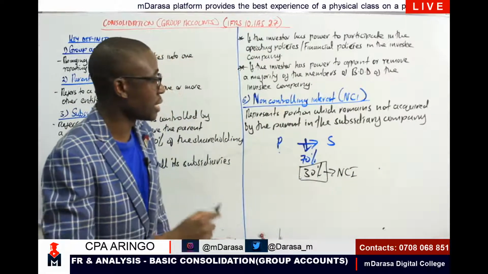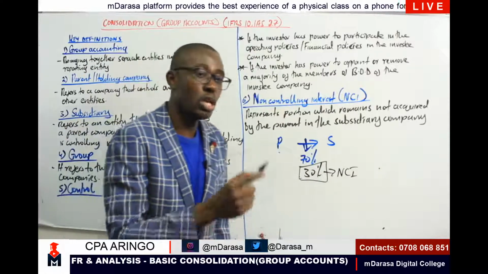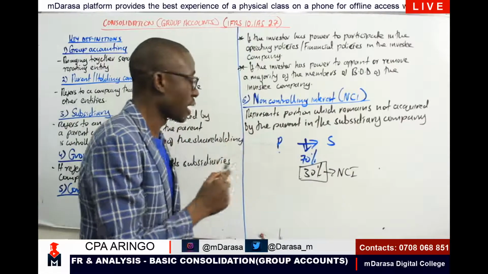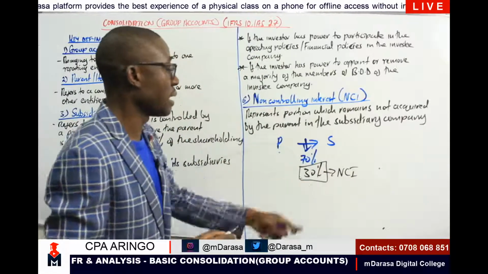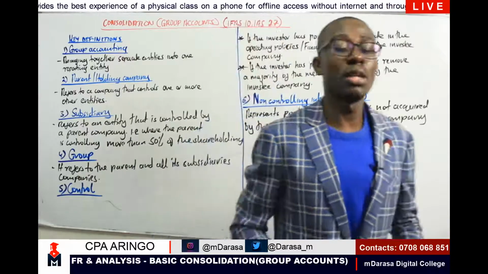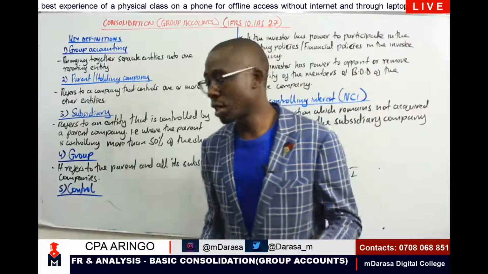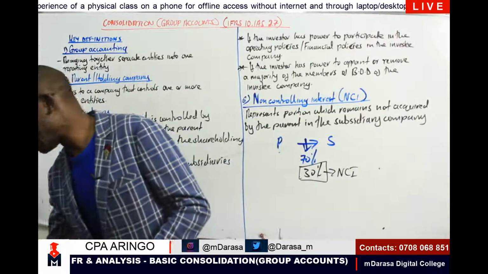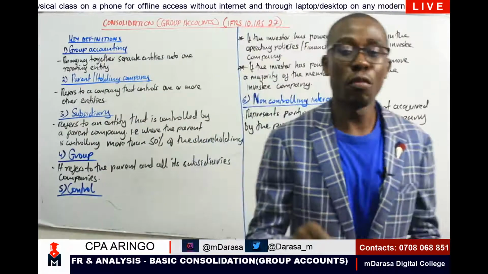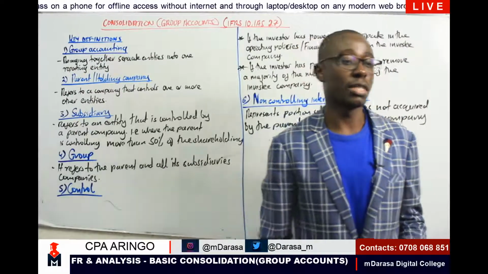So that again is a concept that we should understand very well anytime you're analyzing group accounts. The portion that will remain unacquired by the parent company on the subsidiary is what you are terming as NCI. So kindly let that stick at the back of our mind anytime you're talking about NCI.